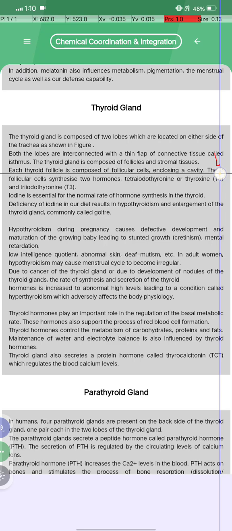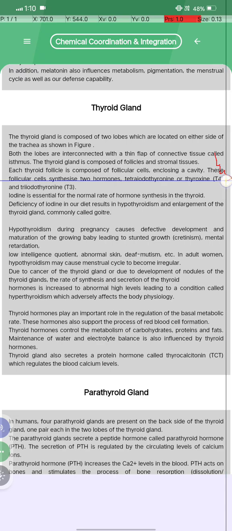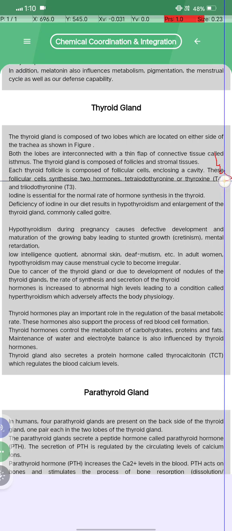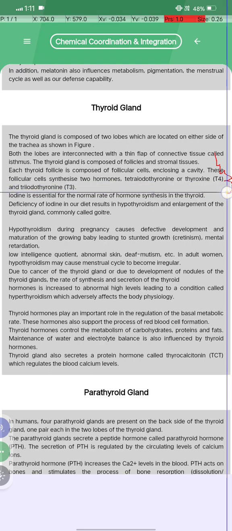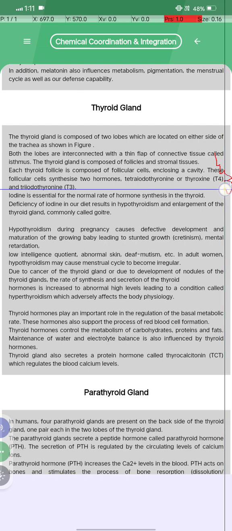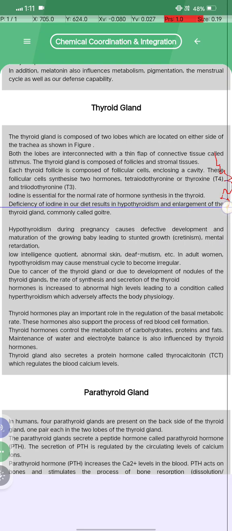Each thyroid follicle is composed of follicle cells enclosing a cavity. These follicular cells synthesize two hormones: tetraiodothyronine or thyroxine, T4, and triiodothyronine, T3. Iodine is essential for the normal rate of hormone synthesis in the thyroid.